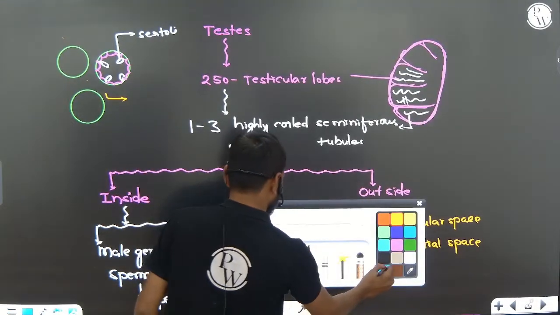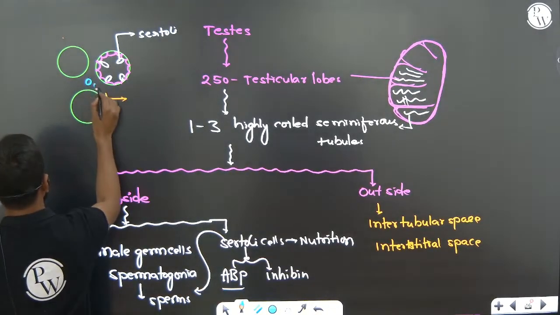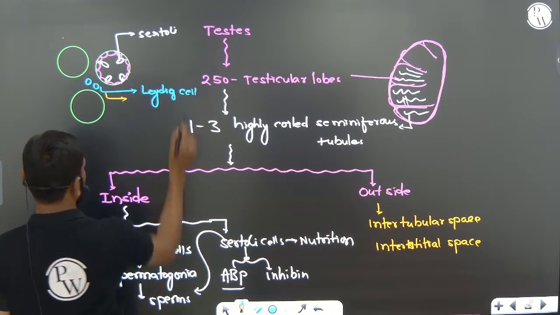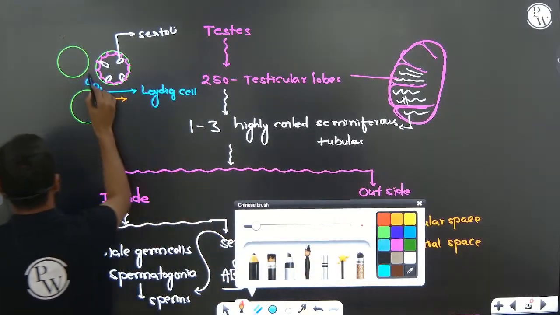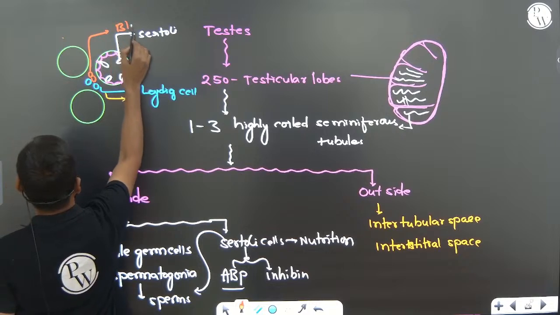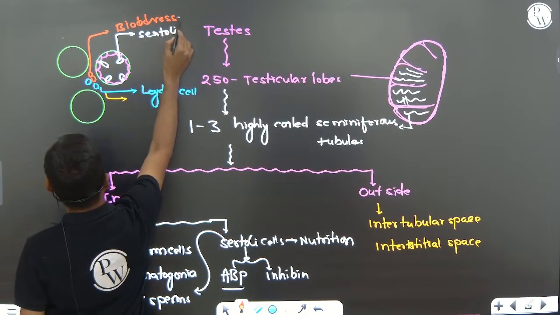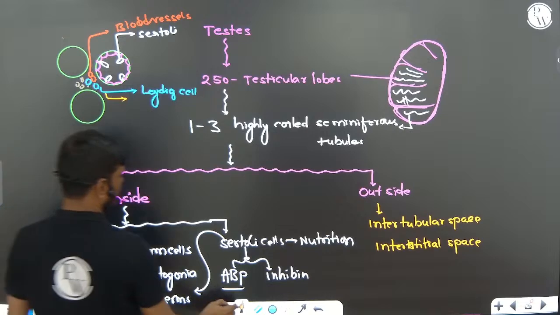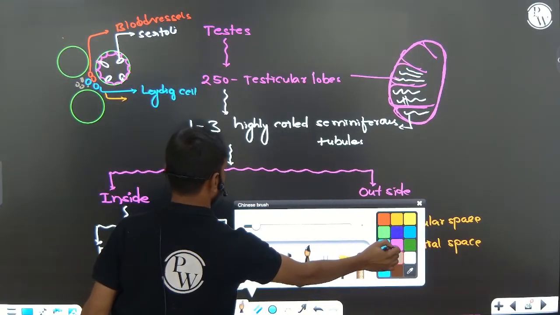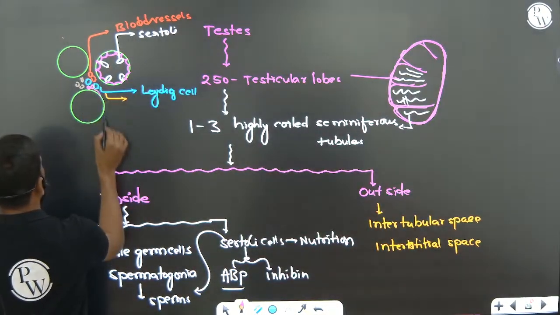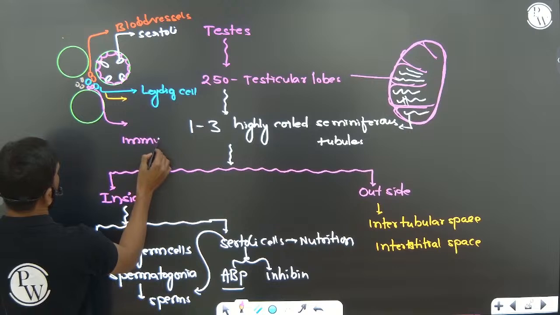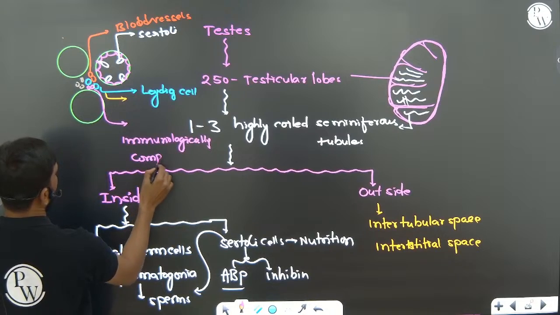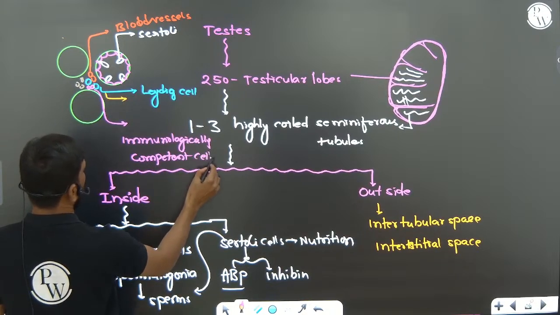In this interstitial or intertubular space, Leydig cells are present, blood vessels, and lymphatic vessels, and, very, very important, one more: immunologically competent cells are also present.